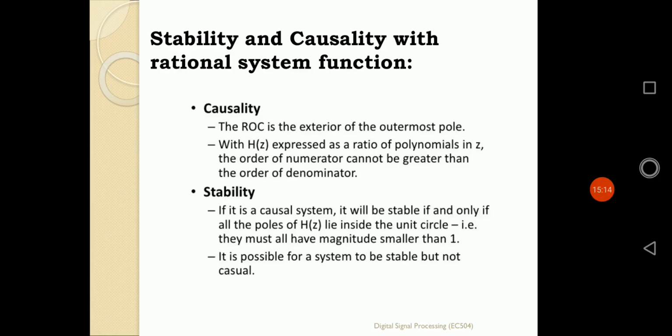So it is possible for a system to be stable but not causal. In that way, if it is interior of the circle, it will be a stable function but not causal. If it is the exterior of the circle, it will be a causal system but not stable. But what is the boundary of that? If the value lies on the circle itself, it will be defined as a system that is both causal as well as stable.